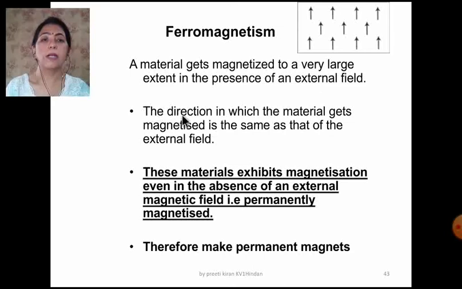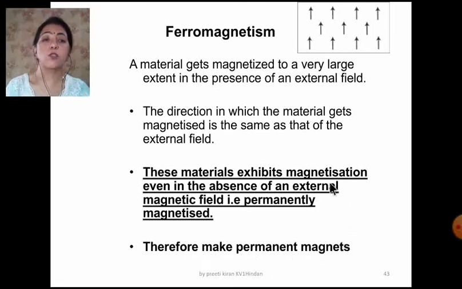The direction in which the material gets magnetized is same as that of the external field. These materials exhibit magnetization even in the absence of an external magnetic field. That is, they are permanently magnetized, and that is why they are preferred to make the permanent magnets.